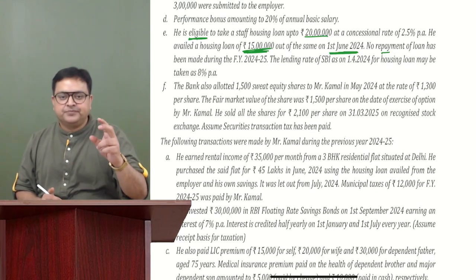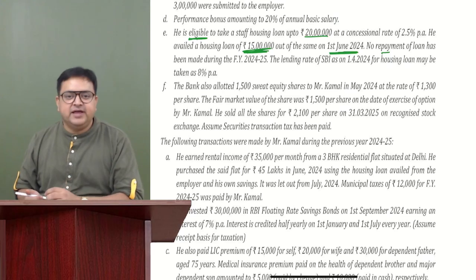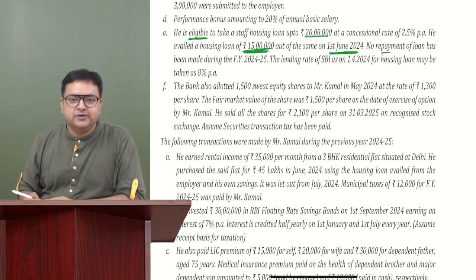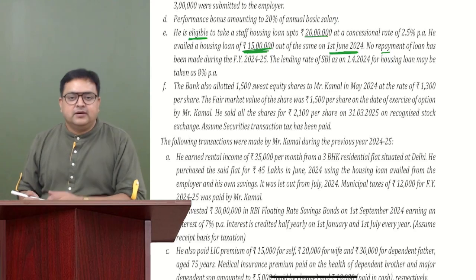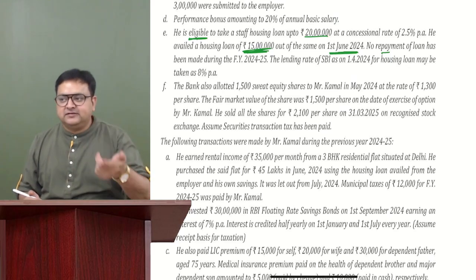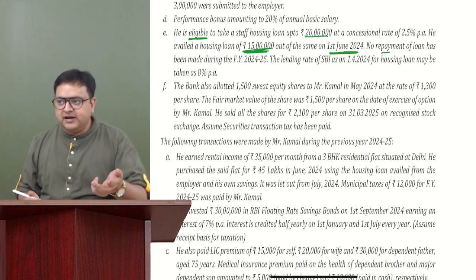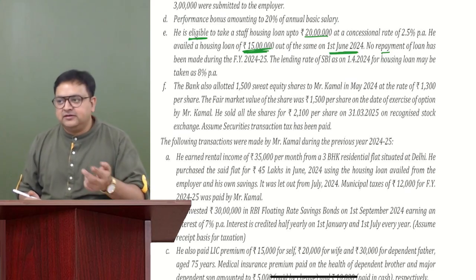What do you know about it? Of which date we take the market value for perquisite? The date of allotment of shares, exercising, or the date of offer? Market rate on the exercise date. Correct, Santosh and Harshal.